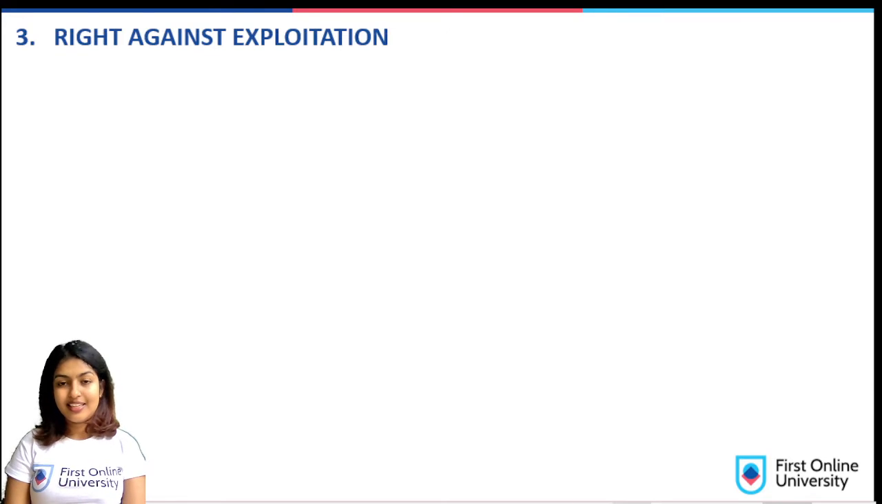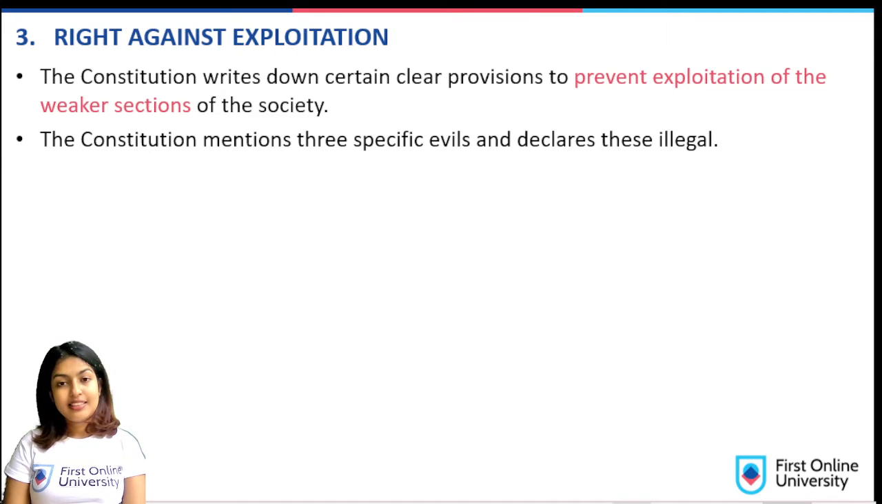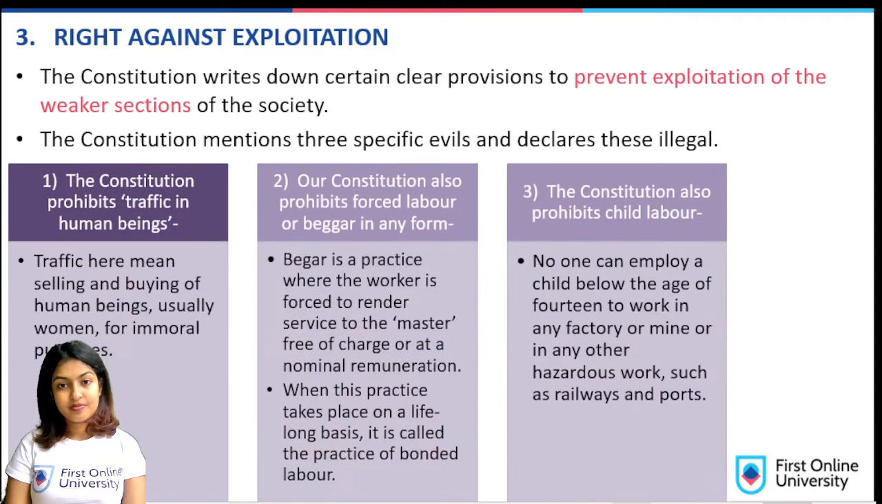Let us start with the next important right that we have in our Indian Constitution, that is the right against exploitation. So the Constitution writes down certain clear provisions to prevent exploitation of the weaker sections of the society. Let's see what the Constitution mentions as 3 specific evils, and they declare these illegal. Okay, let us see what the Constitution has to say about these.